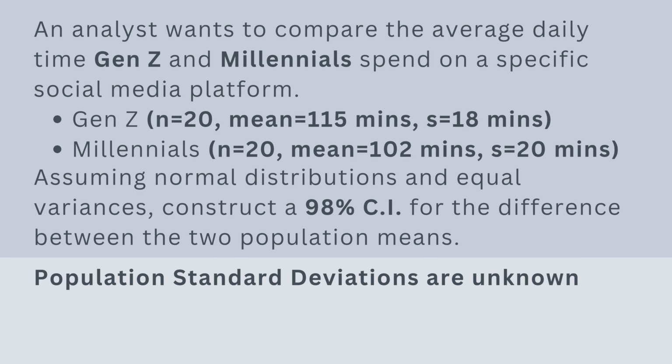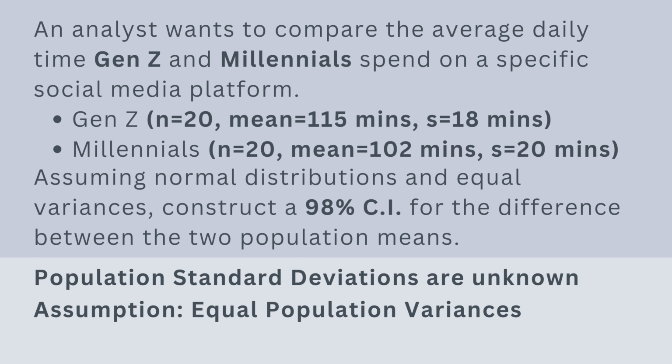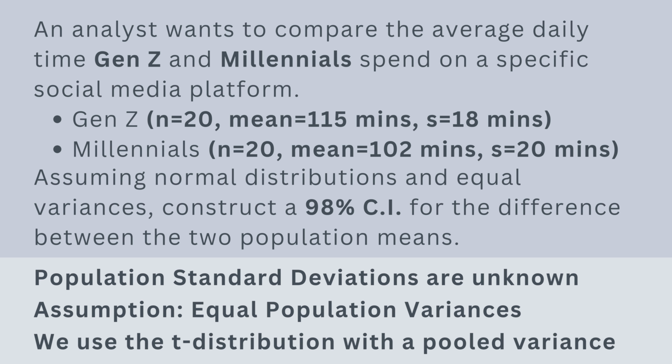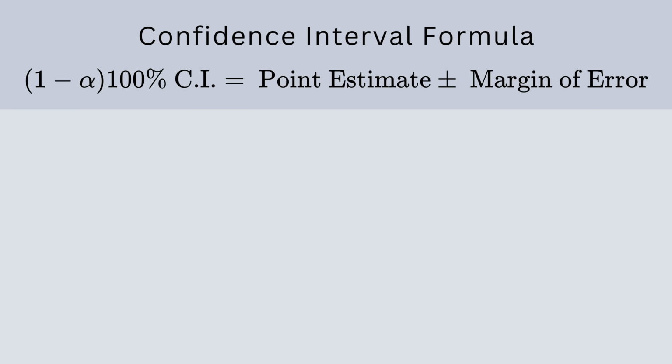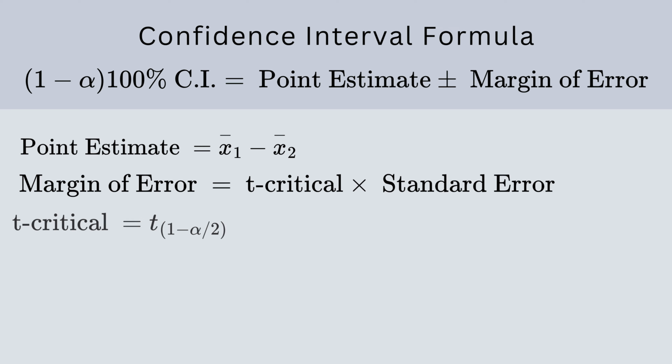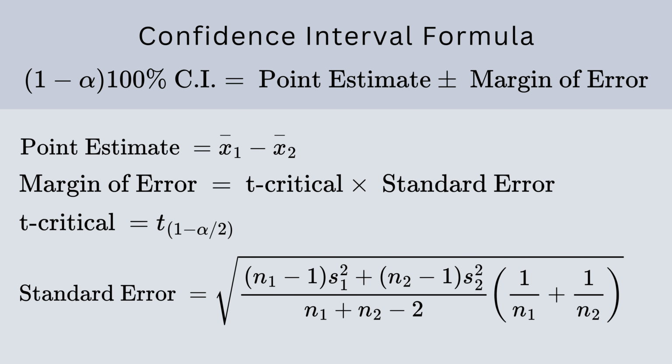Since the population standard deviations are unknown and we assume equal variances across both groups, we use the t-distribution with a pooled variance. Now, to construct a 98% confidence interval for the difference between two population means, we use this formula. Here, the point estimate is the difference between the sample means, and the margin of error is the product of our t-critical value and the pooled standard error.